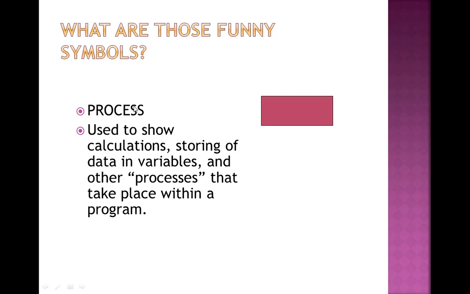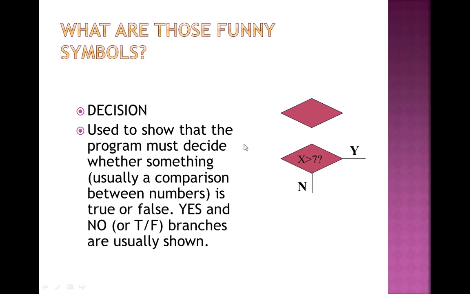Then there is a process symbol that is used to show calculations. Suppose I have to calculate addition. So these are used to show the calculations, storing of data, and other processes that take place within a program. Means whatever processing you want to do is done by this box, that is the rectangle box.